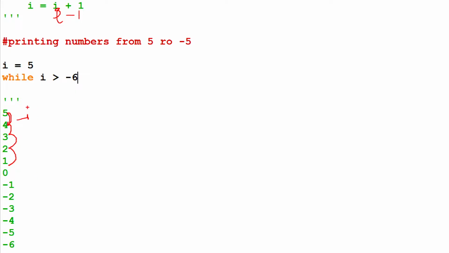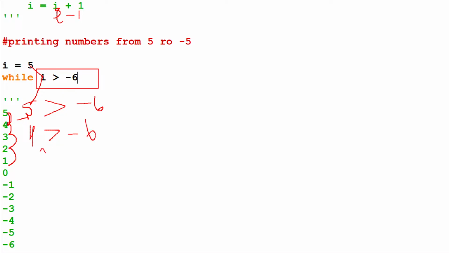So now 5 greater than minus 6, right? Condition true means what? First time I value is 5; that 5 should be greater than minus 6, then only the condition is true. Next, 4 greater than minus 6, condition is true.